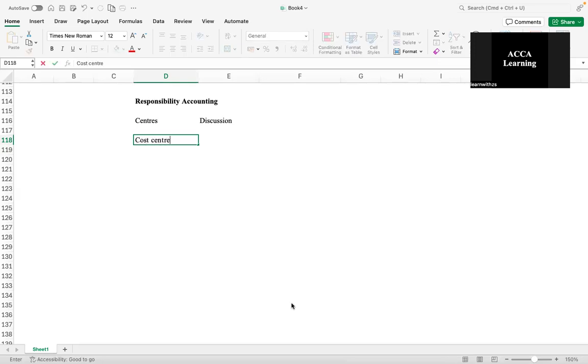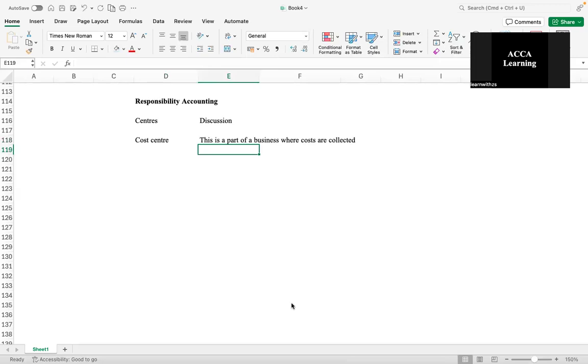All right. What is the cost center? This is a part of a business where costs are collected. But in this particular center, you cannot collect revenues or incomes or investments or profits.